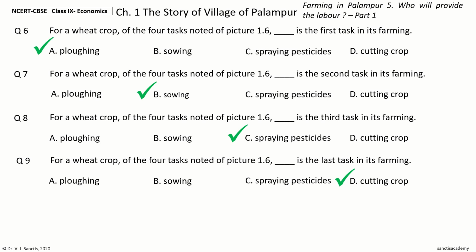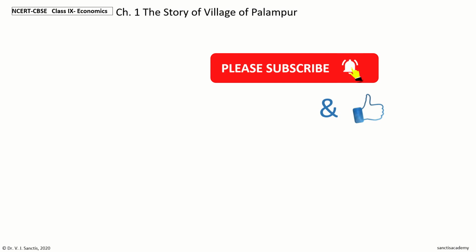So, for a wheat crop, of the four tasks noted in picture 1.6, cutting crop is the last task in its farming. Okay, so in this video, we learned every point in the section Farming in Palampur number 5, who will provide the labor, the first part. In the next video, we will learn every point in the section Farming in Palampur number 5, who will provide the labor, second part. I'll see you there.